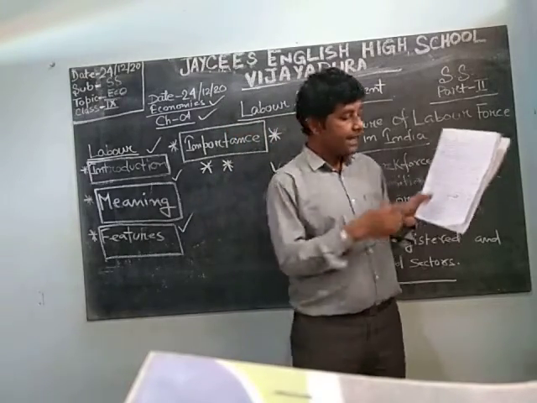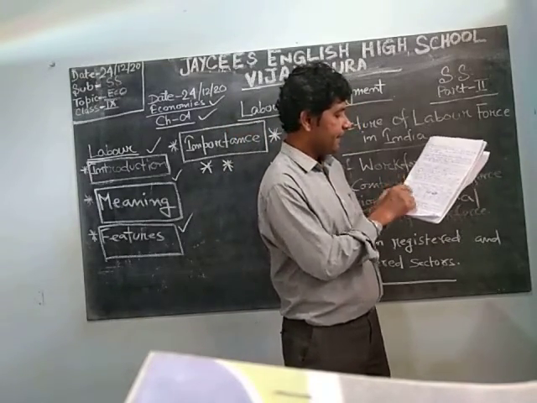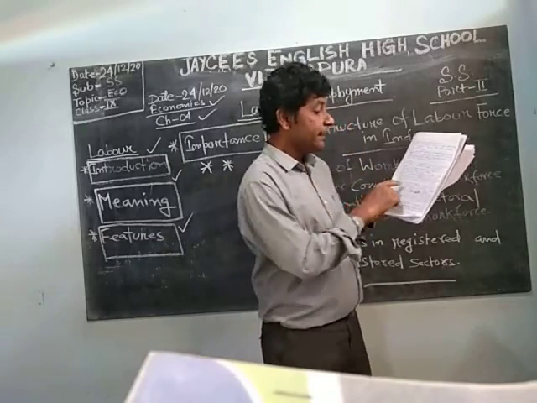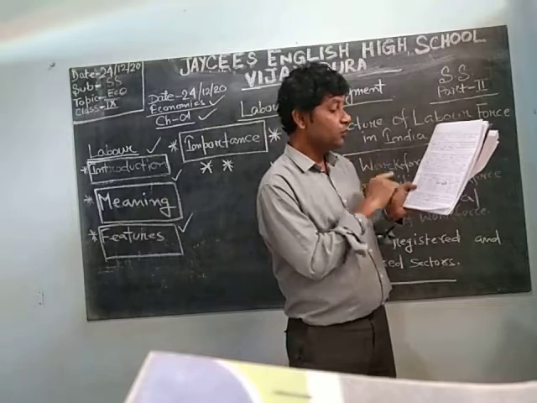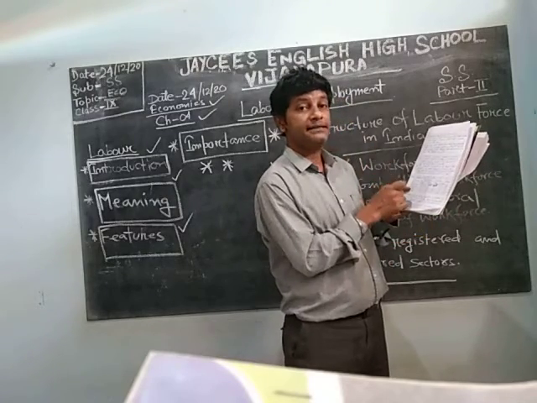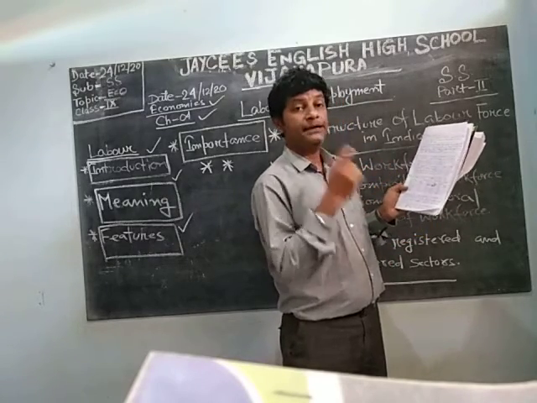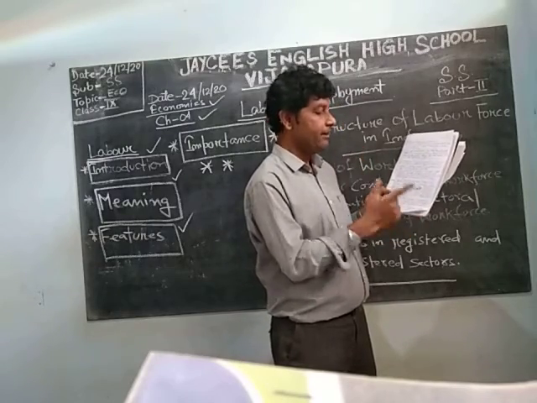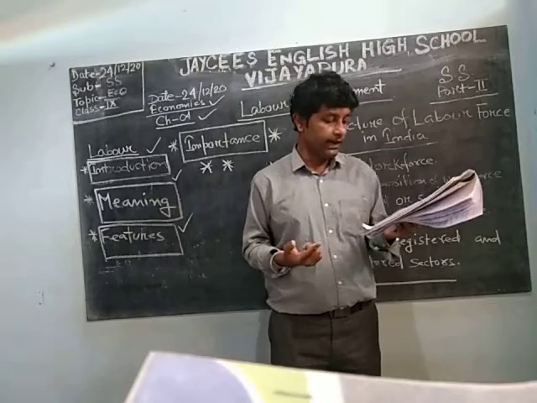They have mentioned the sectors: primary, secondary, tertiary, total. Then residence, meaning rural and urban. What is the percentage in rural? What is the percentage in urban? Then gender, male and female, and then they have made the total.